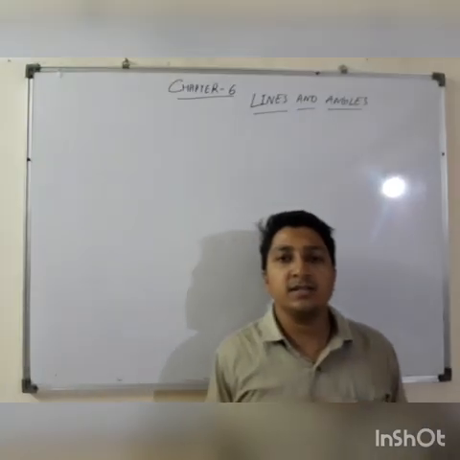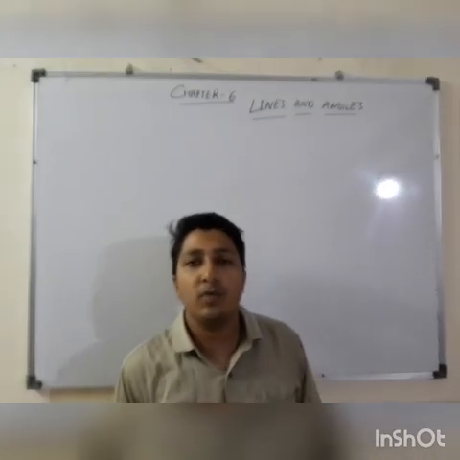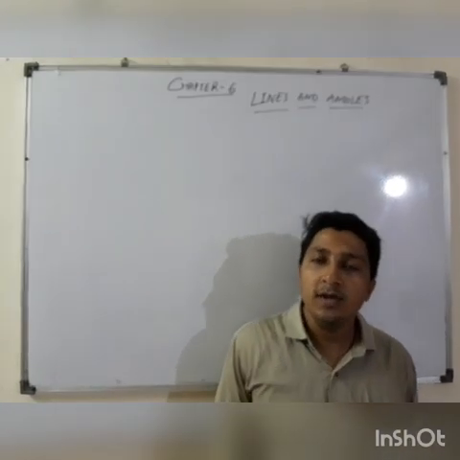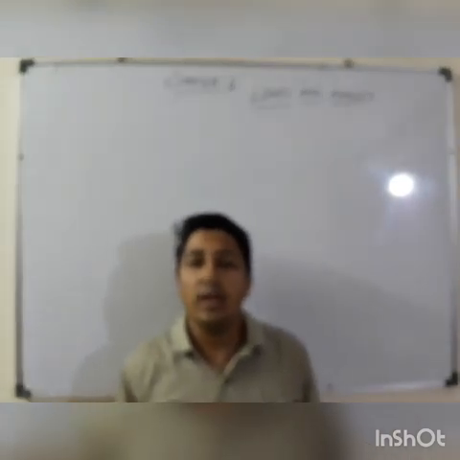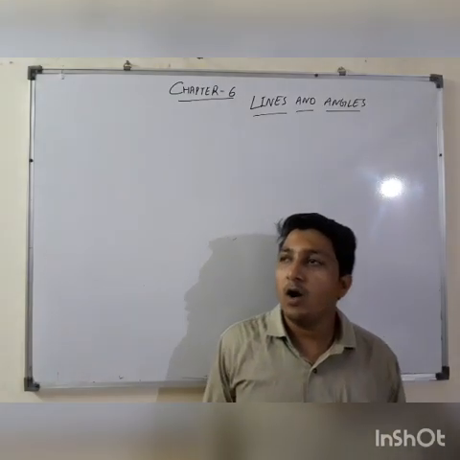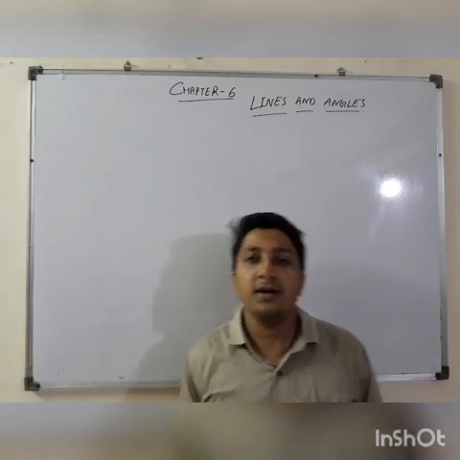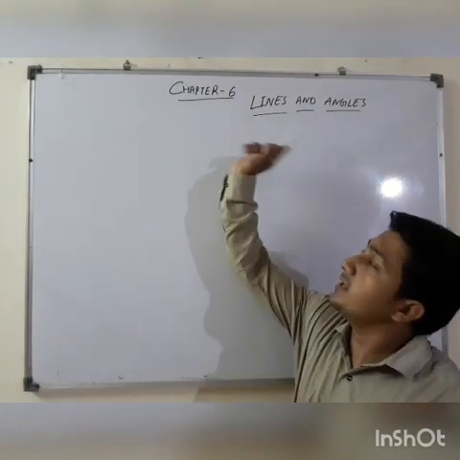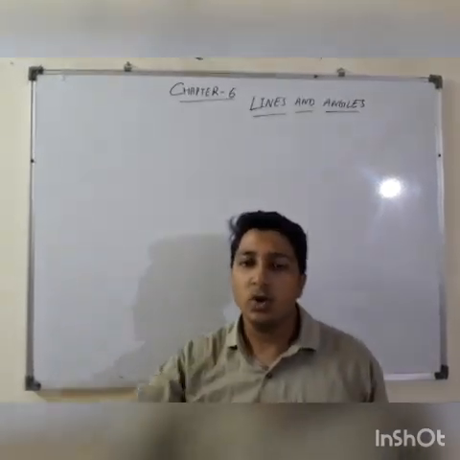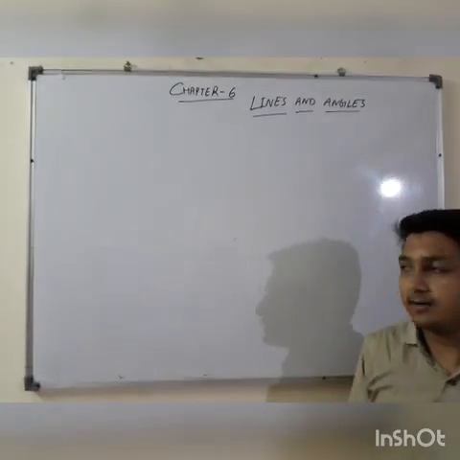In previous lectures we have discussed chapter number 1, that is rational number system, and chapter number 12, that is Heron's formula. Now after vacation we will start chapter number 6, that is lines and angles. Okay students, so shall we start?